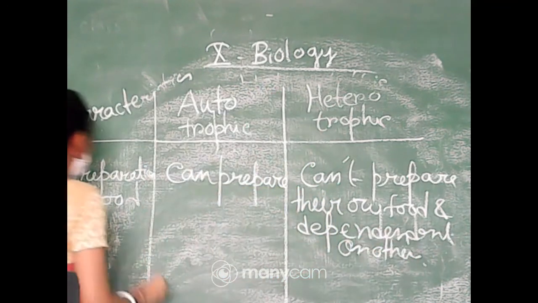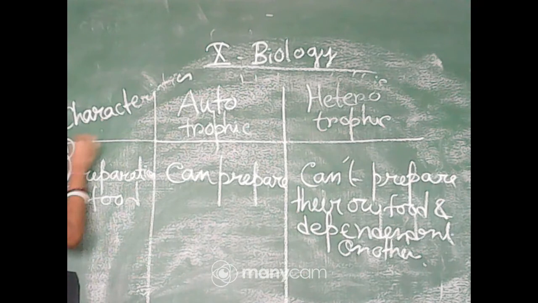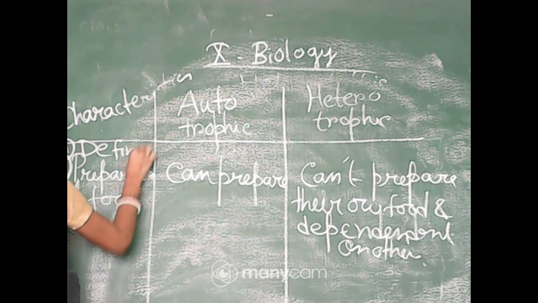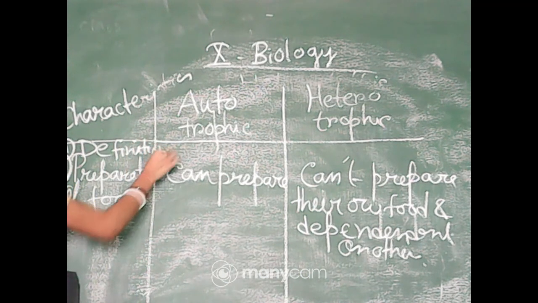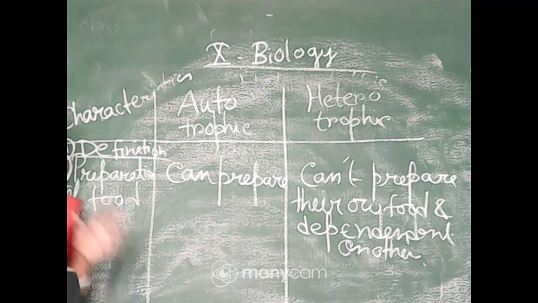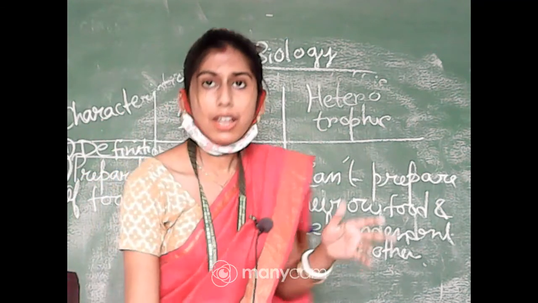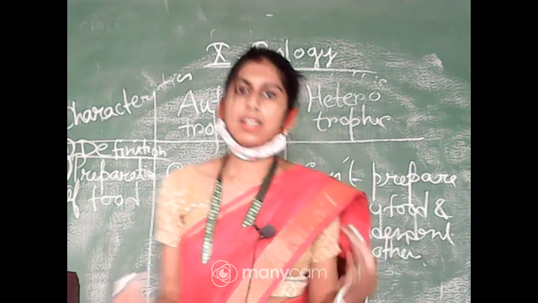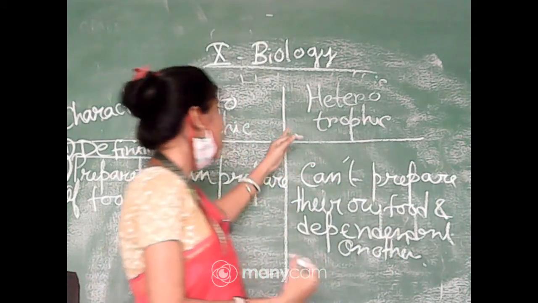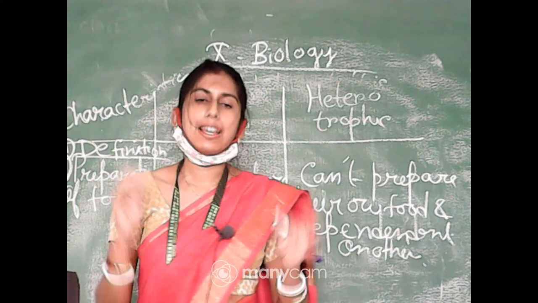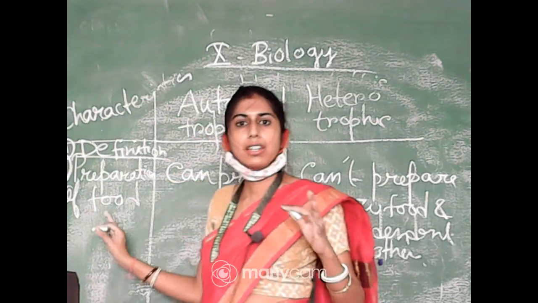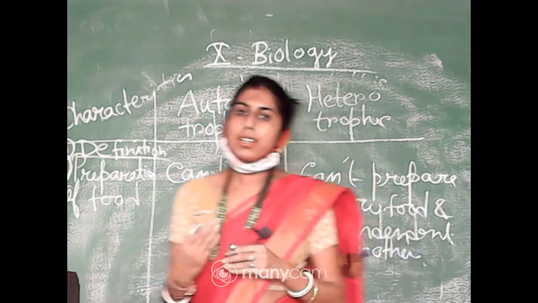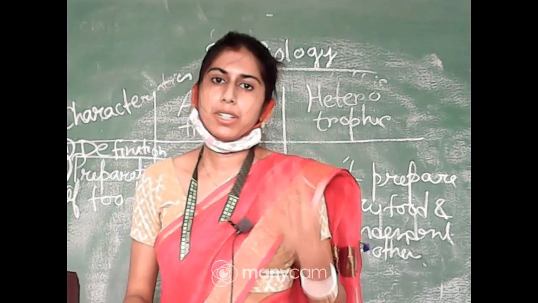Or in the first point you can make a column for writing the definition. Okay, you can write down the definition in the first difference. So in that point you have to mention that auto means self, troph means nutrition, and in case of hetero it means others. Okay, like this you can write down the difference. After that you can make this point, or you can keep these 2 points under the definition point.